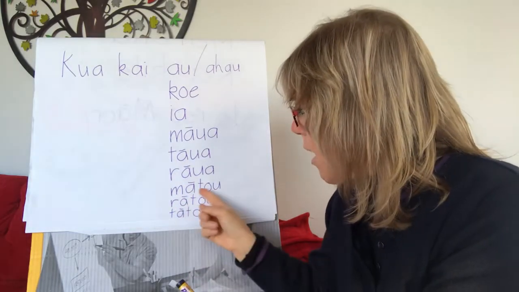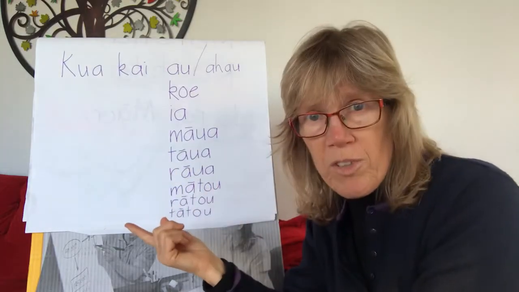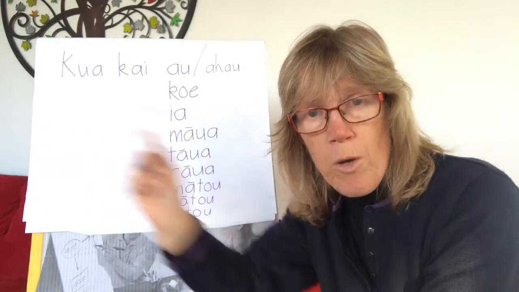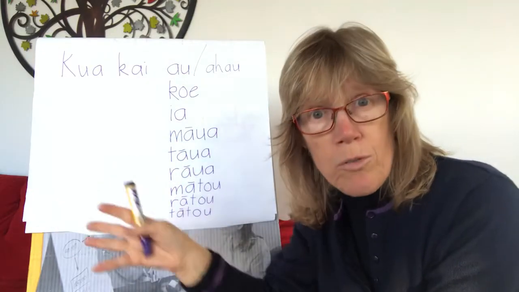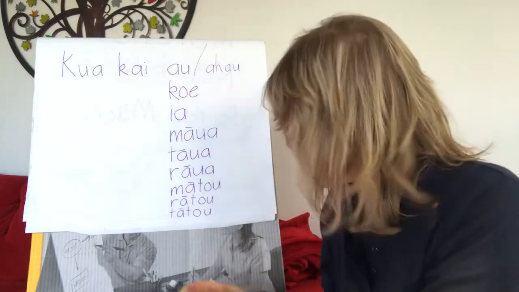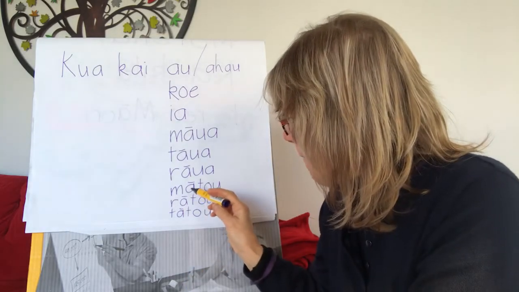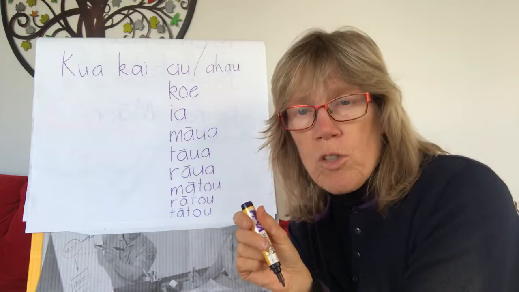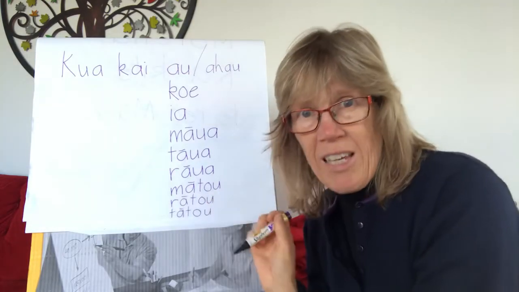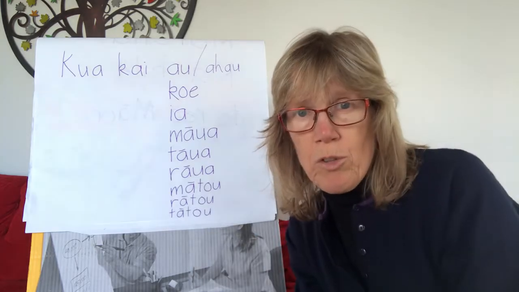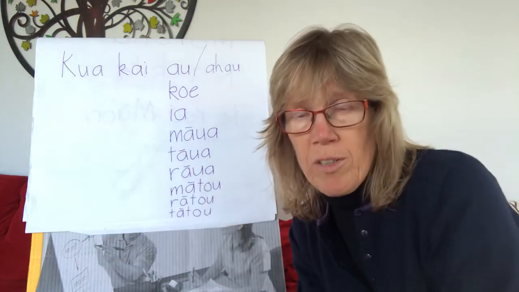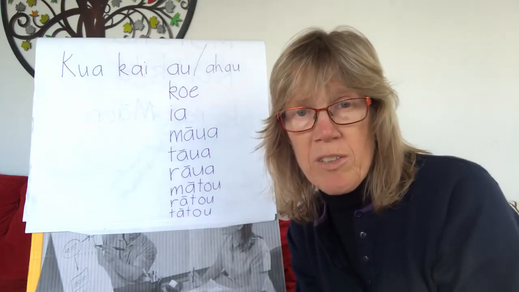And this is the same thing, but with three or more. So instead of maua for me and my person here, it's mātou. Instead of raua for those two over there, it's rātou for those three or more over there. And tātou is all of us together. So mātou is kua kai mātou. All of us here, not including the person we're talking to, have eaten. Kua kai mātou, we've eaten. And we're telling somebody else we've eaten.